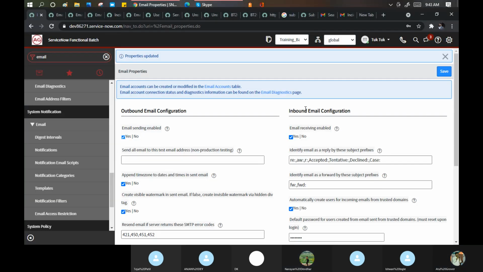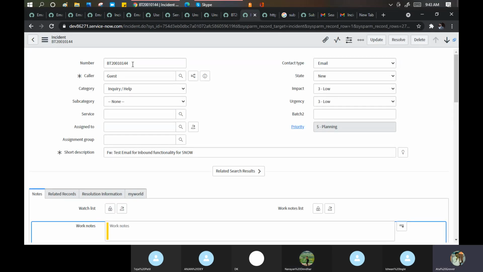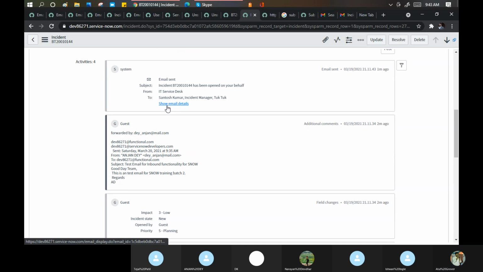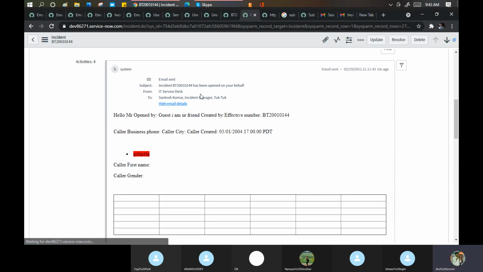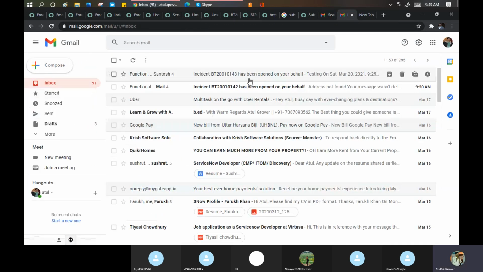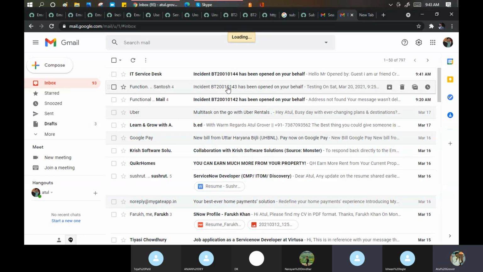Okay. Now work is still open for you. We got one ticket number 144 created by Anjan by sending email to these 2 email IDs. Santosh, did you get an email? Anjan, did you also get an email or not? Check. Something like number 144. Even I got an email. Yes, even I have got. Anjan, what about you? See, IT Service Desk, I got this.